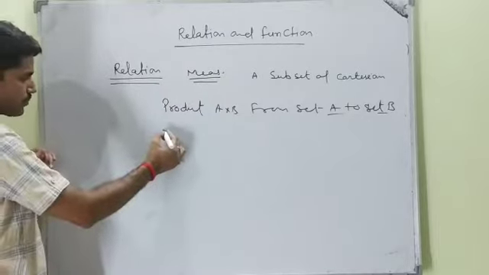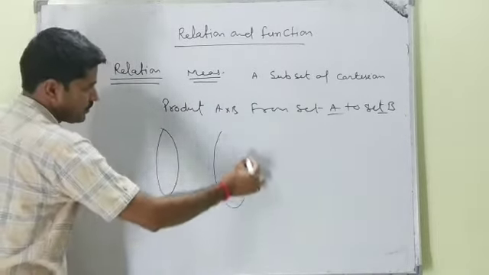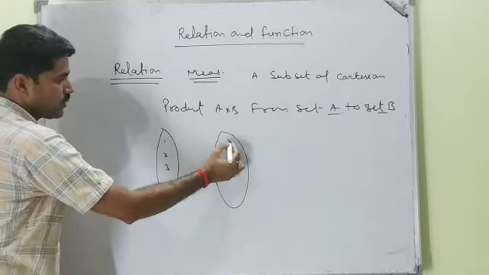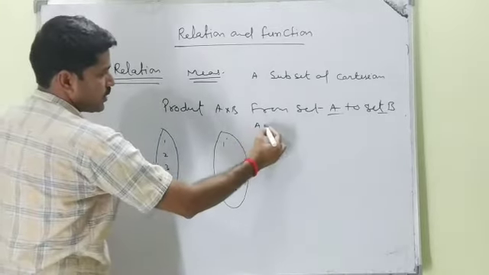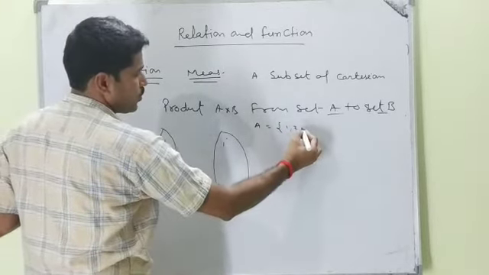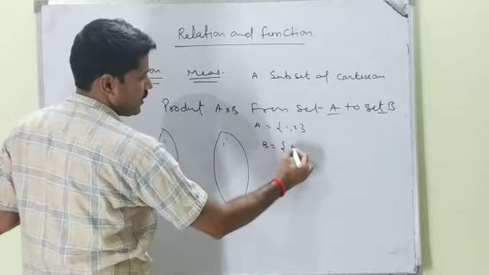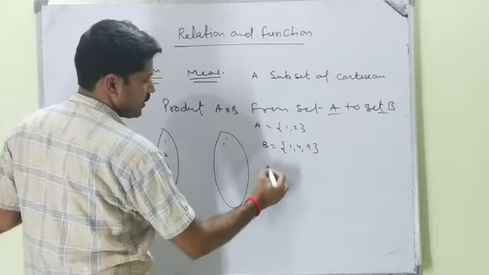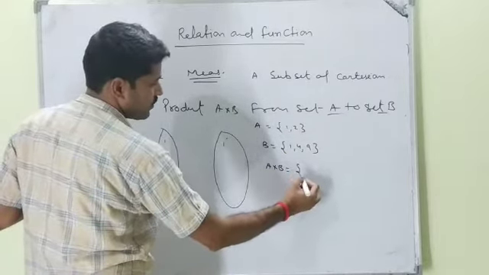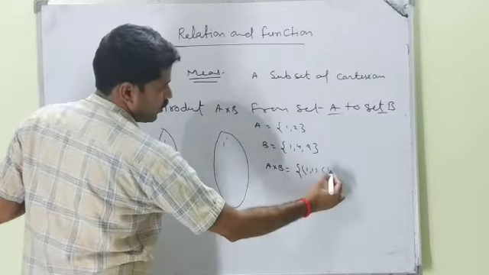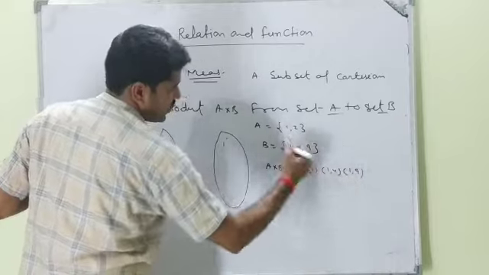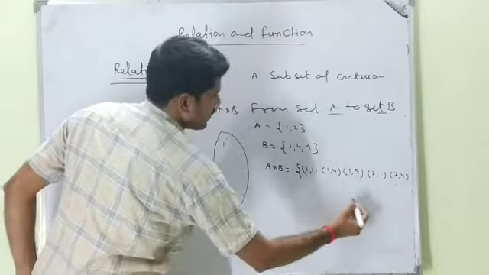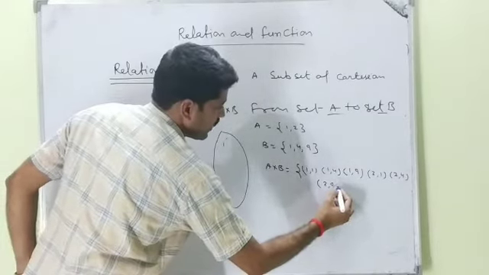For example, suppose a set A is 1, 2, and another set B is 1, 4, 9, the squares of 1, 2, 3. Then you find A cross B: (1, 1), (1, 4), (1, 9), (2, 1), (2, 4), (2, 9).